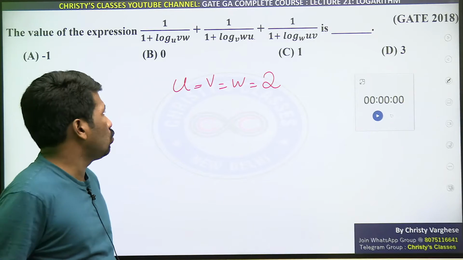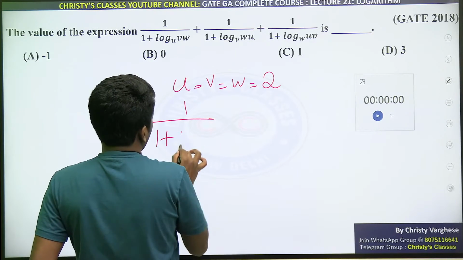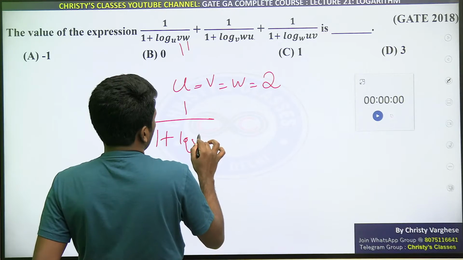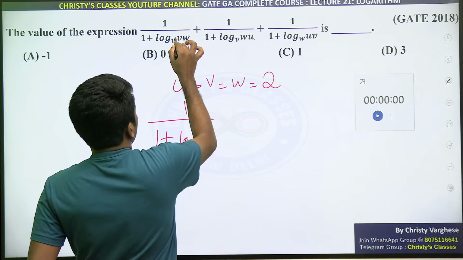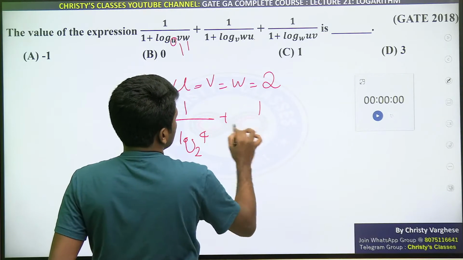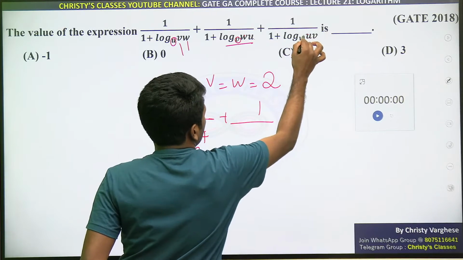So if I take 2, 1 by 1 plus log V into W. V into W means 2 into 2. 2 into 2 is 4. Base U, that is 2 itself. And if you look at this is also same itself. 2 into 2 to the base 2.